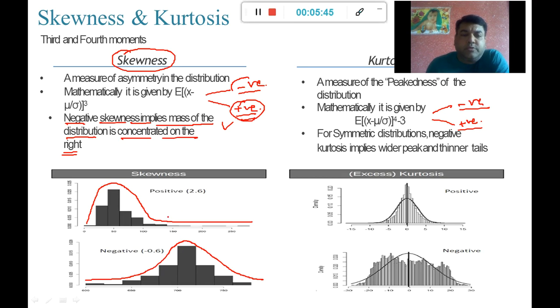Whenever we get this distribution, we call it right skewed data, or we also call it positively skewed data, or we say that the long tail is on the right.